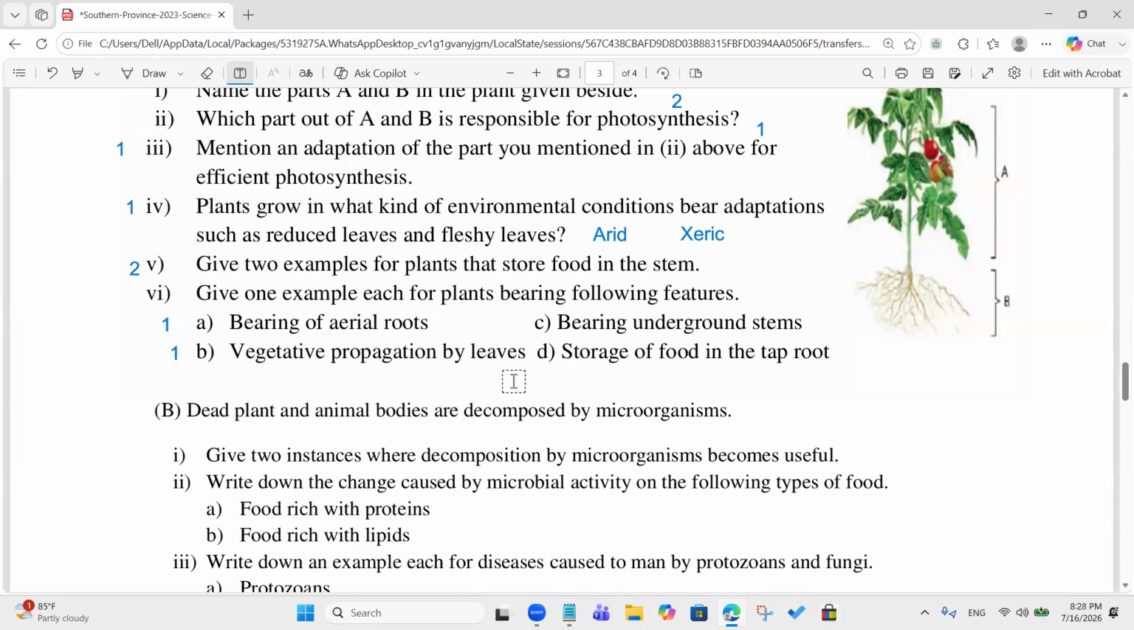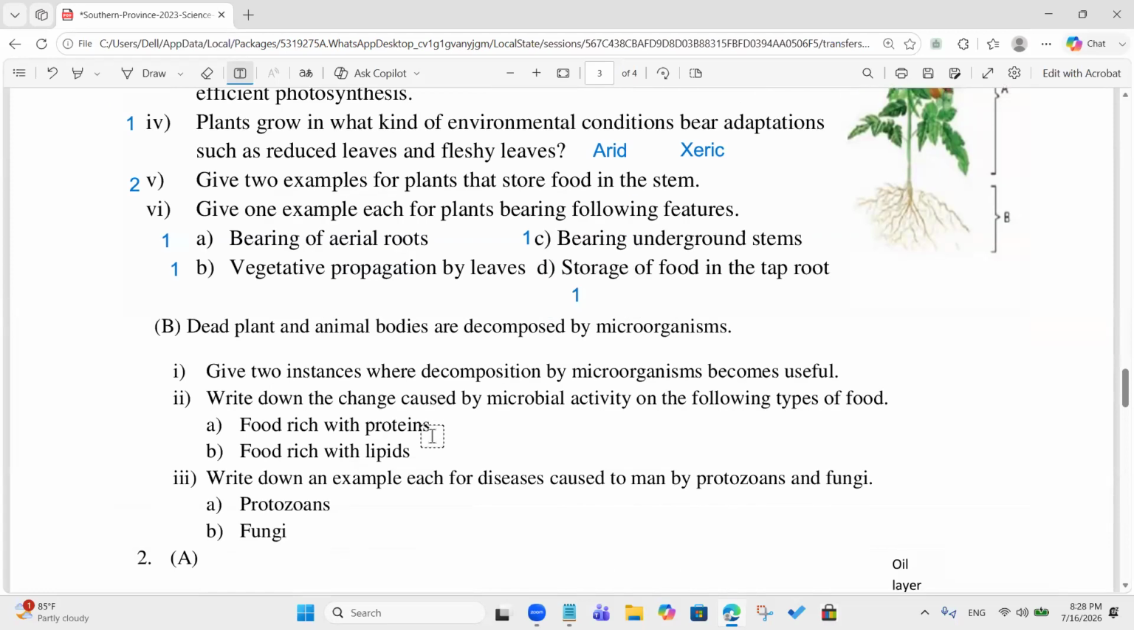Bearing underground stems. Potato. Turmeric. Potato, okay. Turmeric. Potato, turmeric, ginger, onion, they are correct. Storage of food in taproot. Carrot. Beet? Radish? Radish, carrot, beetroot. Take one mark for each.